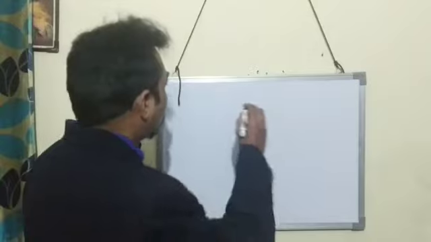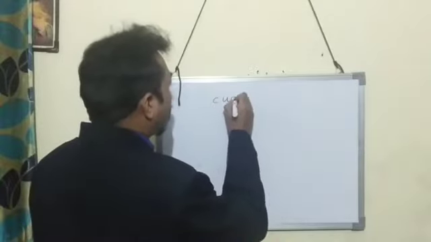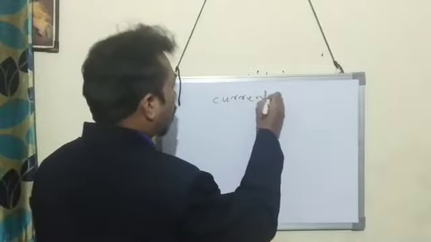And this rate of flow of charge is called current.